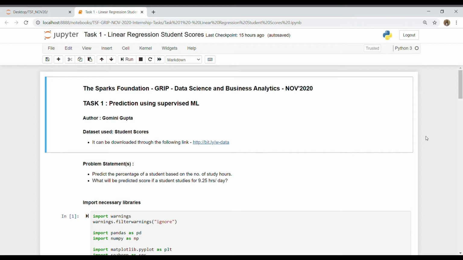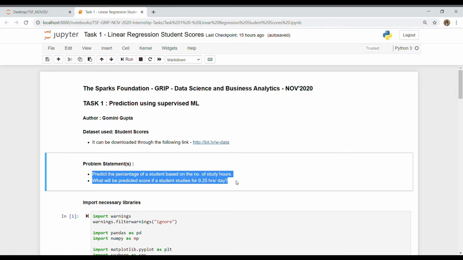Hello everyone. As a data science intern at the Sparks Foundation, here's my submission for task 1, prediction using supervised machine learning. The problem at hand was to predict the score of a student based on the number of hours they studied. We also had to provide a prediction for the score of a student who studies 9.25 hours per day. The GitHub link for this notebook is provided in the description.